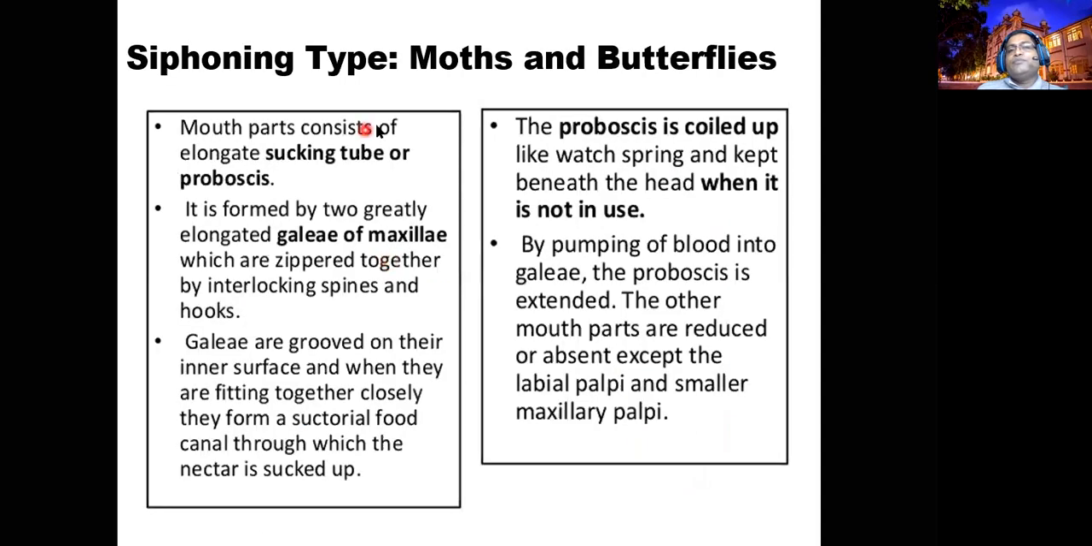Here, the mouth part consists of an elongated sucking tube. This is what is called a proboscis. This proboscis is formed by two greatly elongated galeae of the maxillae. In the maxillae you can find galea and lacinia. So this galea and lacinia form the ligula in honeybees.